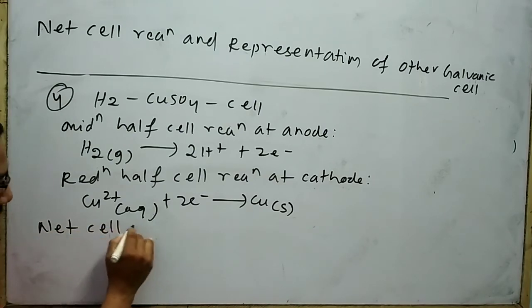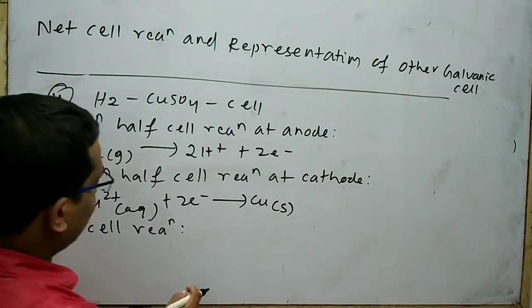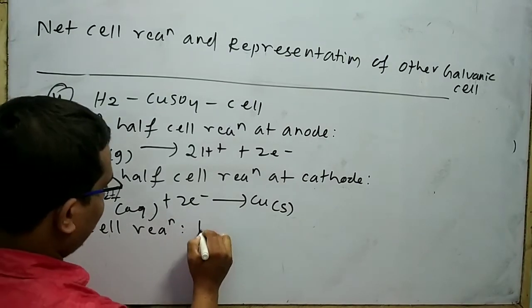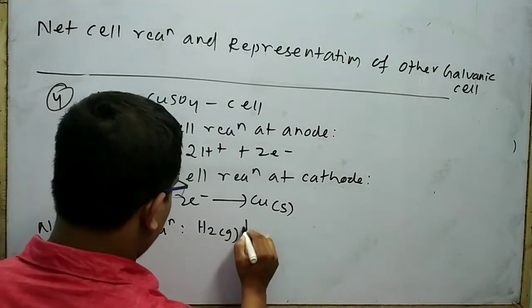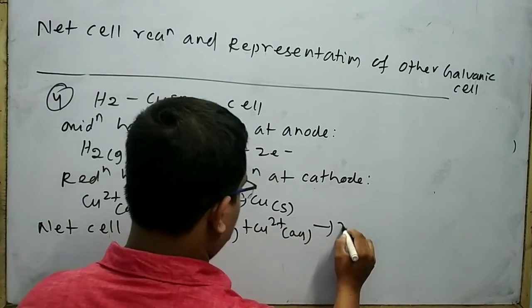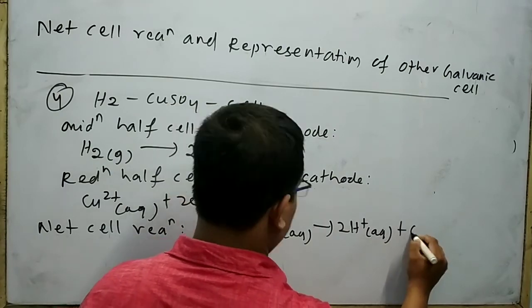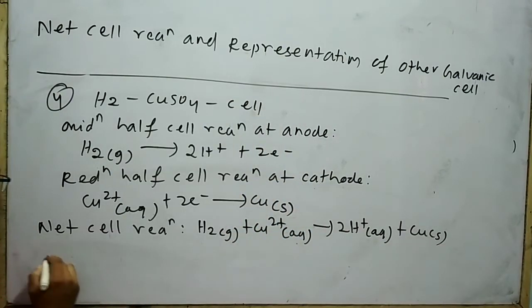For the net cell reaction, add these two, then I can write H2 gas plus Cu2+ aqueous gives 2H+ aqueous plus Cu solid.